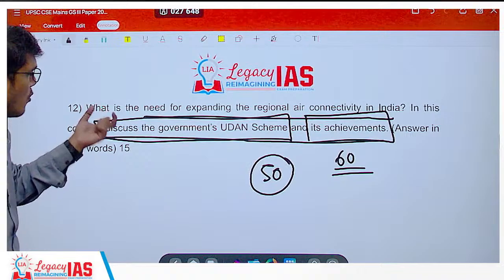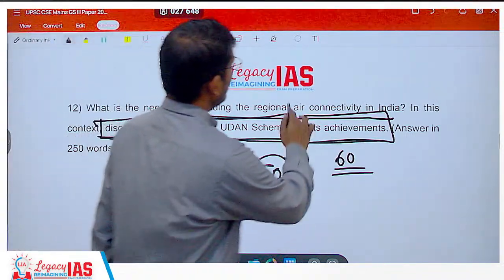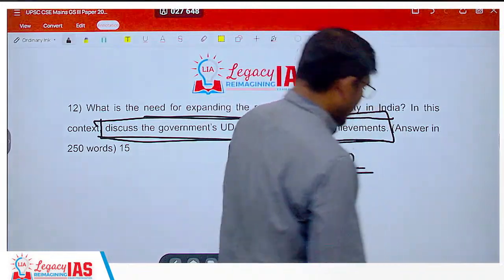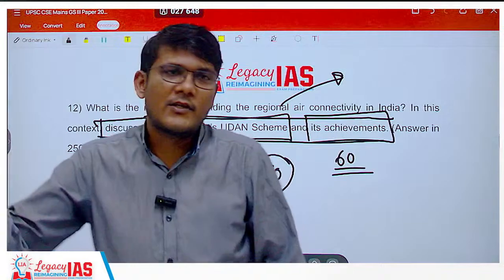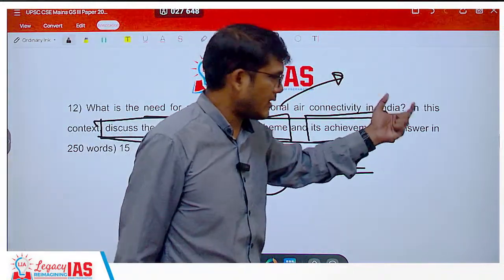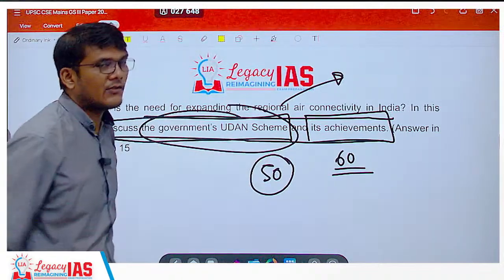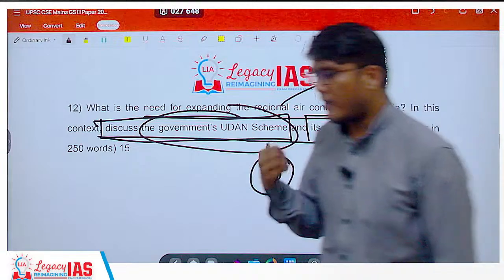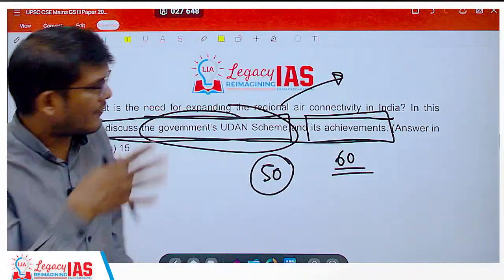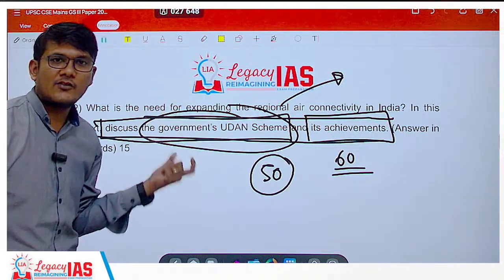So let's understand how to address this question. What is the need for expanding regional air connectivity? Talk about how connectivity is going to increase trade, tourism, investment, right? Four or five important things. Then discuss the UDAN scheme: when the flight time is less than 45 minutes, fares are under 2,500 rupees, and whatever the provisions are, it is for unserved and underserved areas.